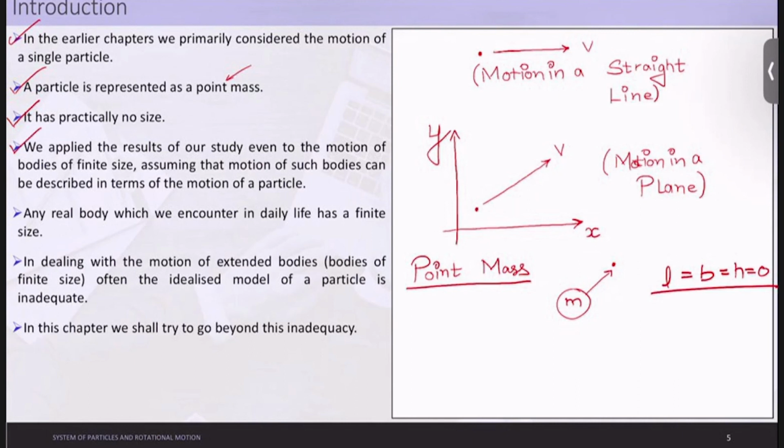All the concepts which we studied till now regarding Newton's laws of motion, motion in a plane, the kinematics equations, were all applied to the motion of a single particle only. We applied the results of our study even to bodies of finite size, assuming that the motion of such bodies can be described in terms of the motion of a particle. What does this line basically say? If you remember correctly, sometimes I made a block of this sense and said it has some velocity, or in examples such as collisions, we made a mass in this sense.